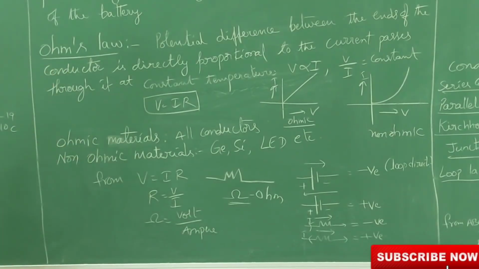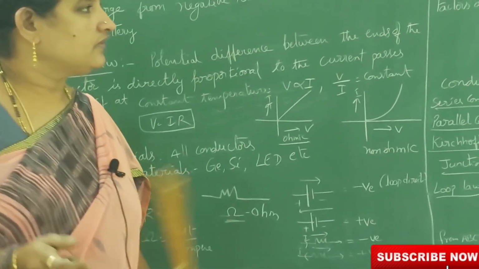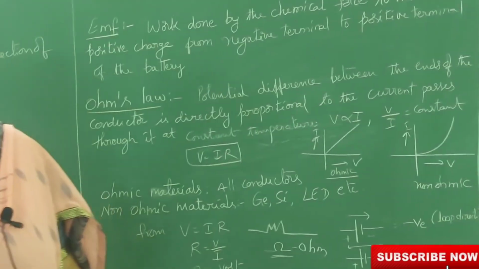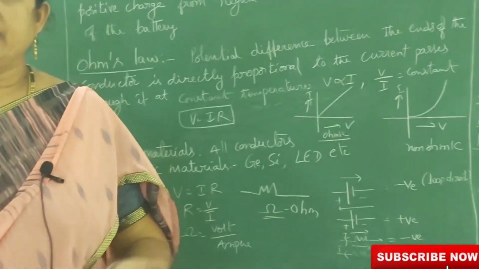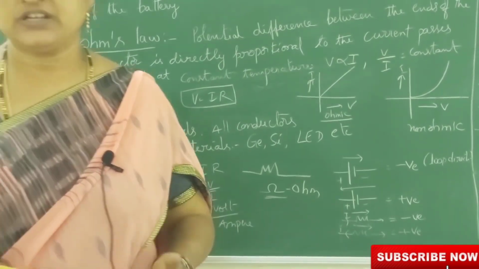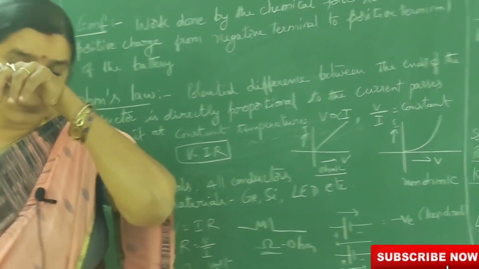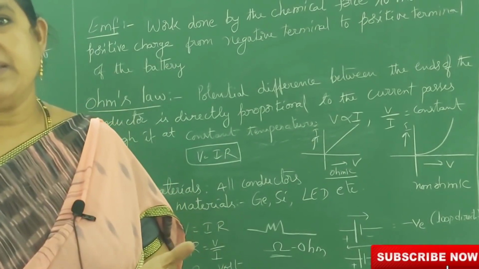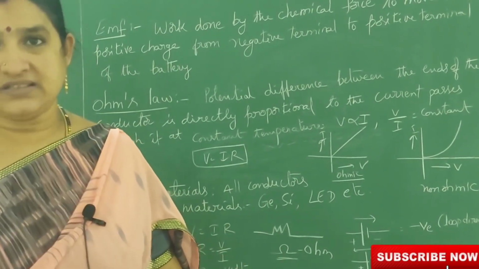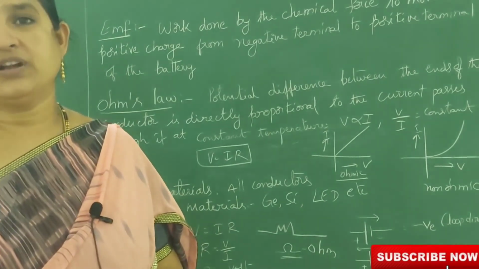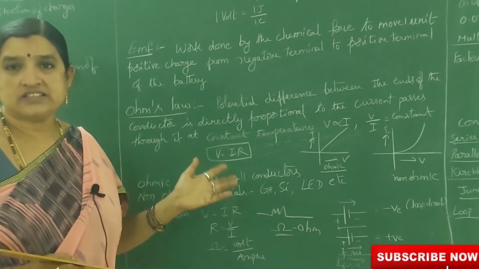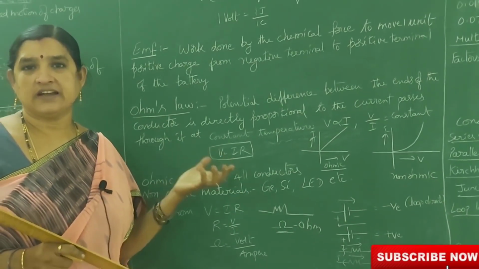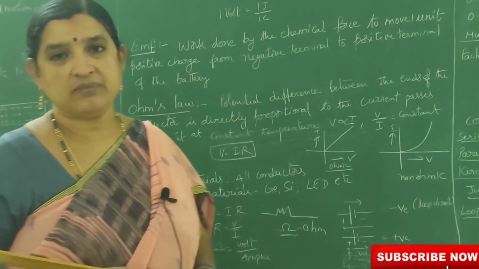Next, the multimeter. A multimeter is a device to measure current, resistance as well as potential difference. By using that instrument we can measure the current in either AC or DC supply. We can measure the potential difference and the resistance of a conductor too.